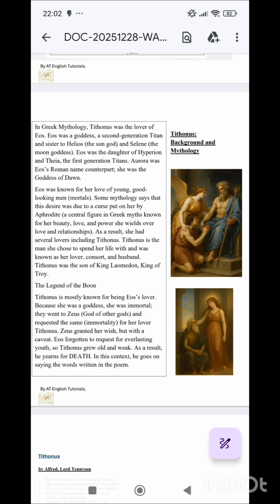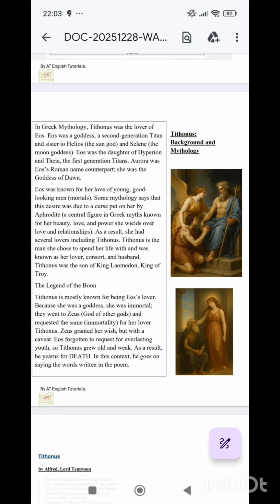Then King Laomedon, king of Troy, this fact you have to learn because in the poem you will find the Trojan prince and the walls of Troy, towers of Troy. So there I'll again tell you, no worries. The legend of the boon. Boon is a gift, vardhan. So that is boon. So Tithonus is mostly known for being Eos' lover because she was a goddess, she was an immortal.